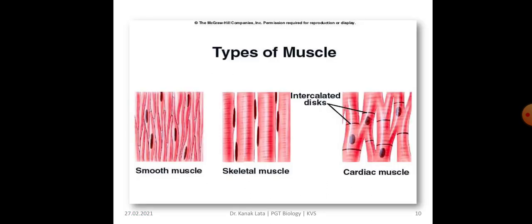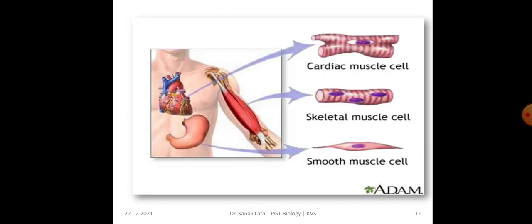Here you can see in this figure the smooth muscles having no striation, skeletal muscles having striations, and cardiac muscles having faint striations, and you can observe here that cardiac muscle is branched. Here it is also showing the location of cardiac muscles, skeletal muscles, and smooth muscles.